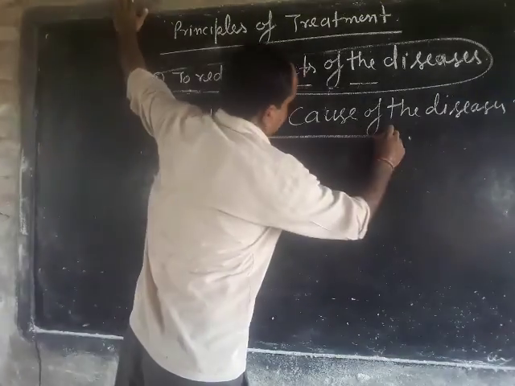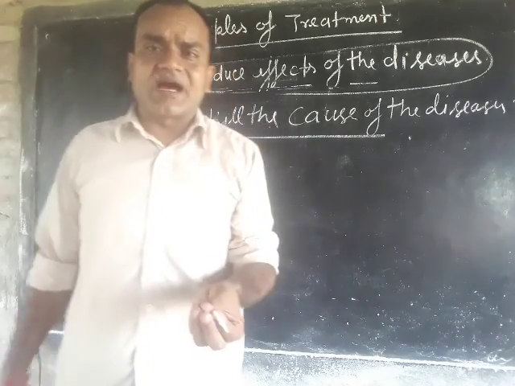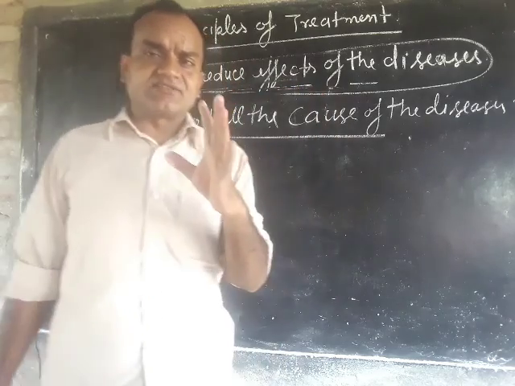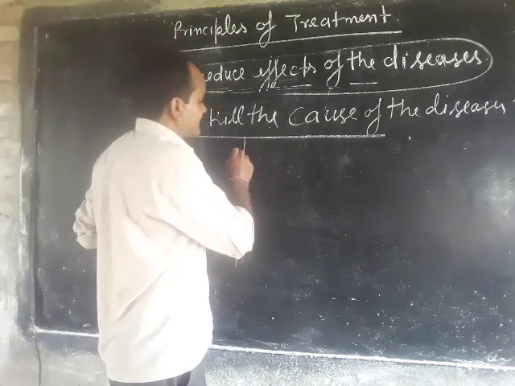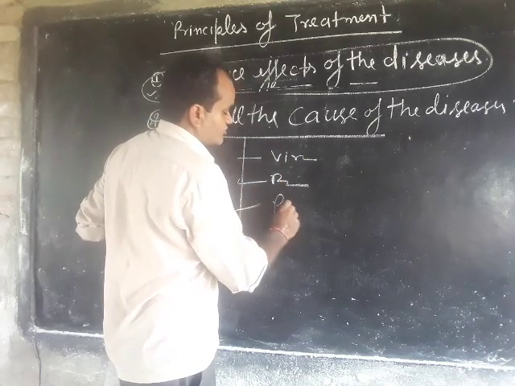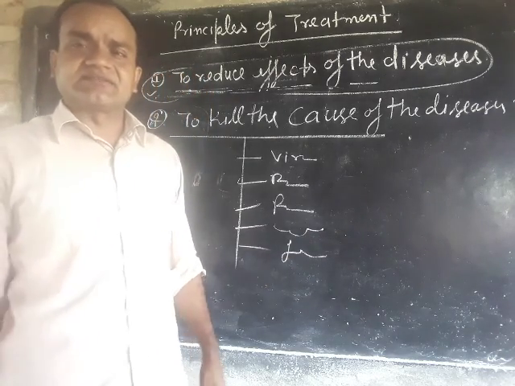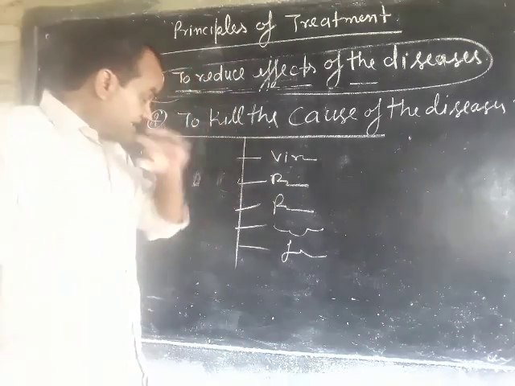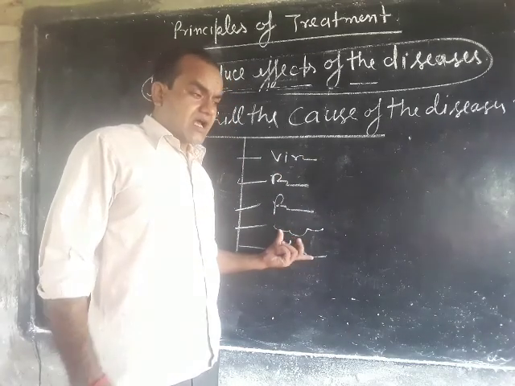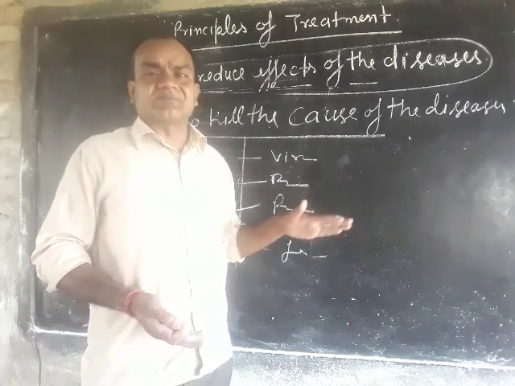But in the case of the second method, we kill the organism by medicines. You know that microorganisms have several categories, such as viruses, bacteria, protozoa, worms and fungi. But all groups of pathogens do not produce similar kinds of symptoms.